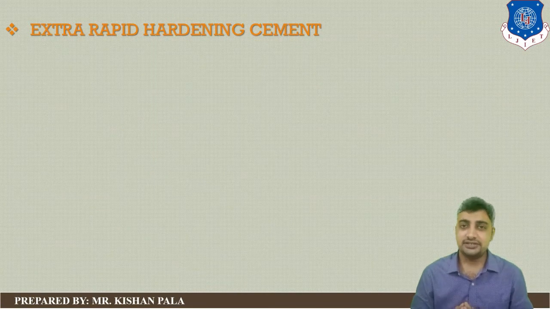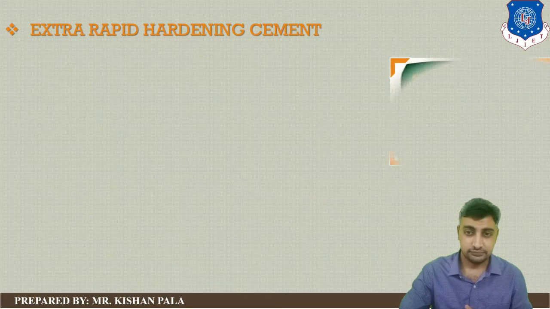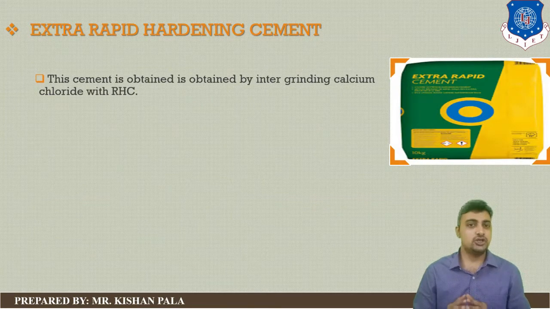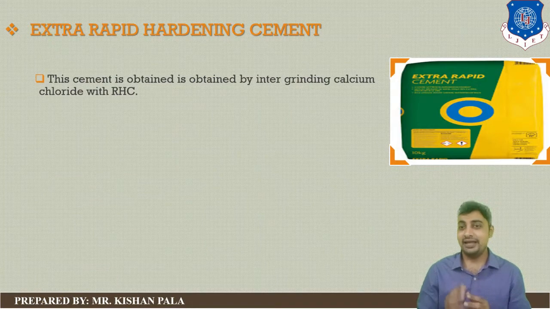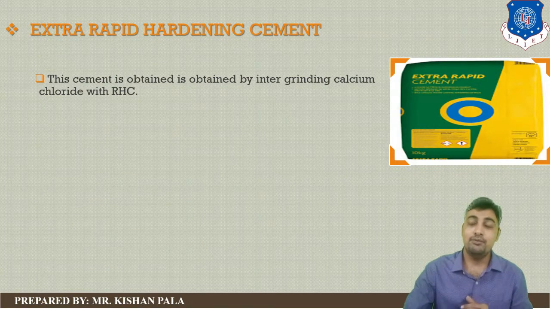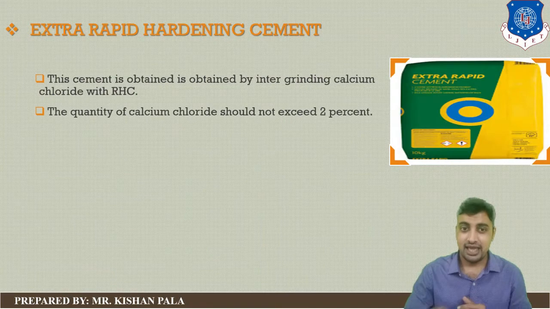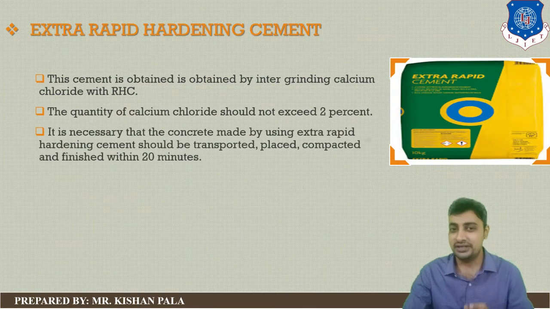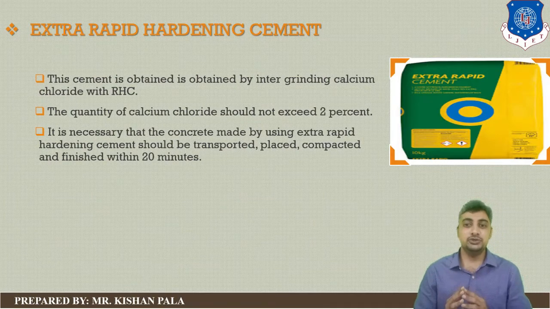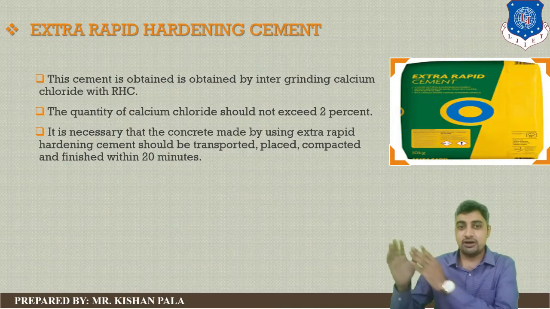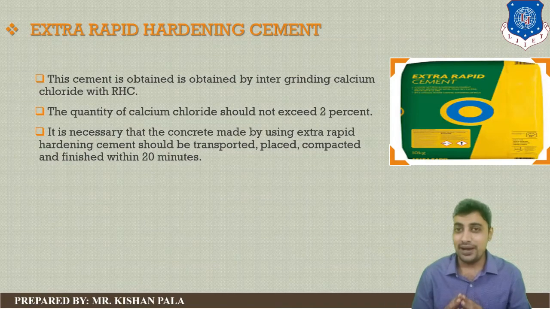Next is extra rapid hardening cement. This cement is obtained by modification of rapid hardening cement by intergrinding calcium chloride with the rapid hardening cement, and the quantity of calcium chloride should not exceed 2% of the cement mass. It is necessary that concrete made using this cement should be transported, placed, compacted and finished within 20 minutes.